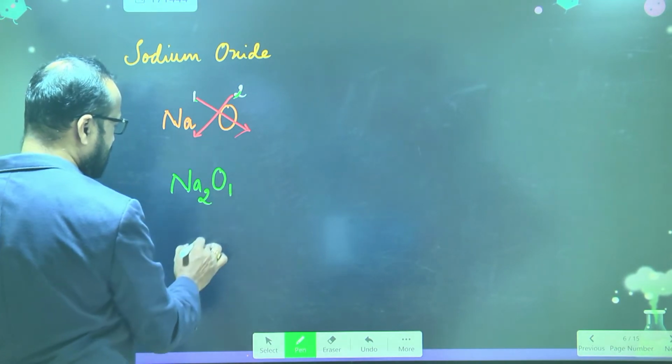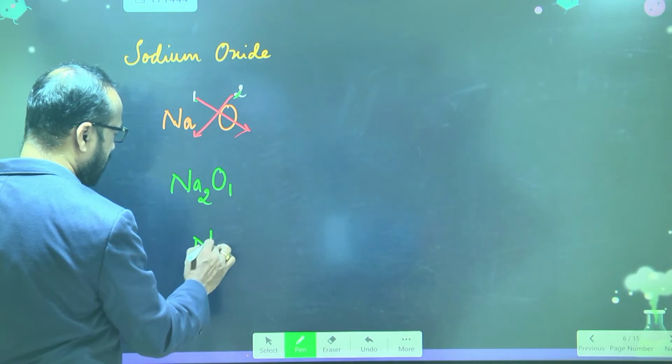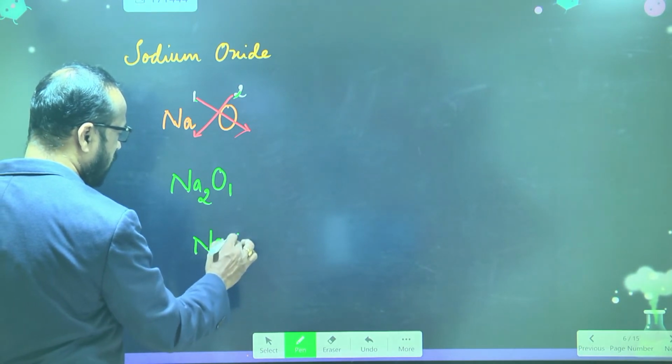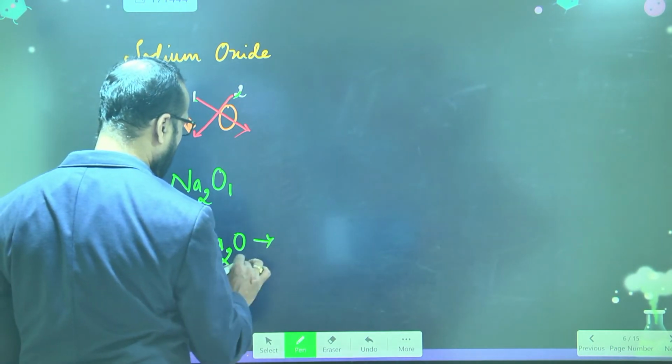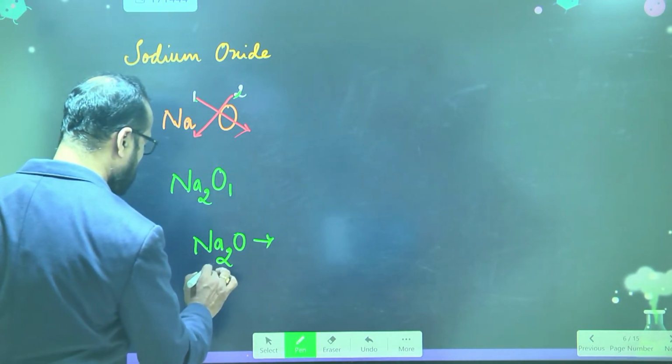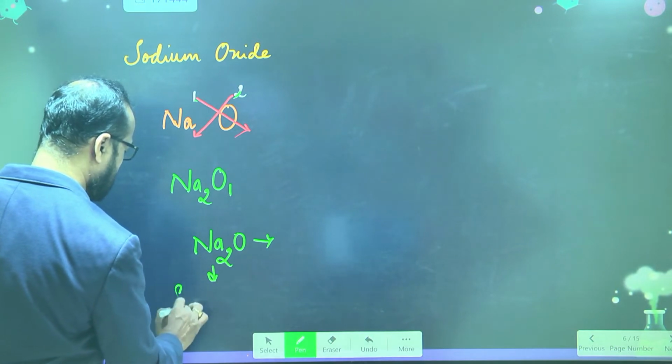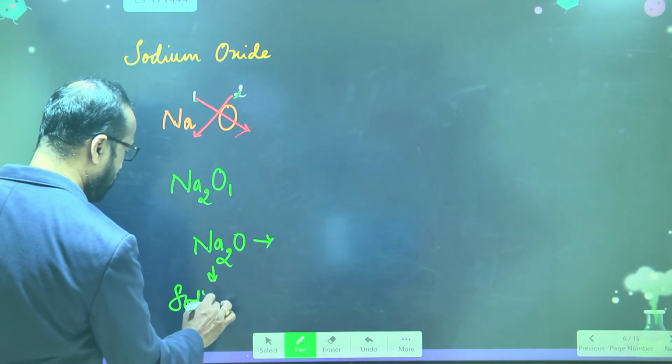But whenever 1 is there, you need not write the 1. So just write Na2O. That's all. This is the formula of sodium oxide.